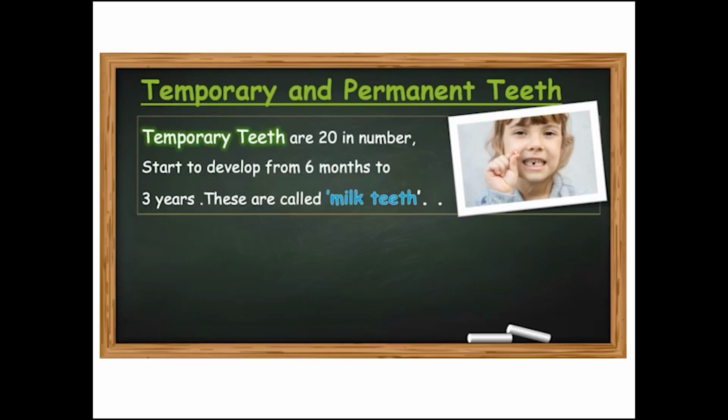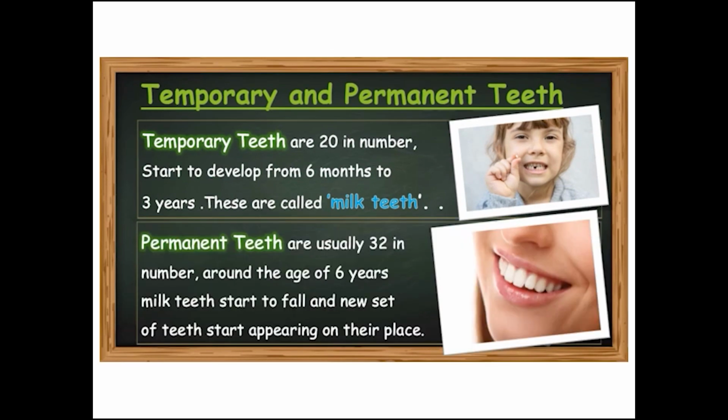We do not have any teeth when we are born. By the age of 3, a child has a set of 20 teeth. This set of teeth is called milk teeth or temporary teeth. By the age of 6, a child starts losing the milk teeth one by one. As the milk teeth fall, new teeth grow in their places from the gum. This new set of teeth is called permanent teeth.